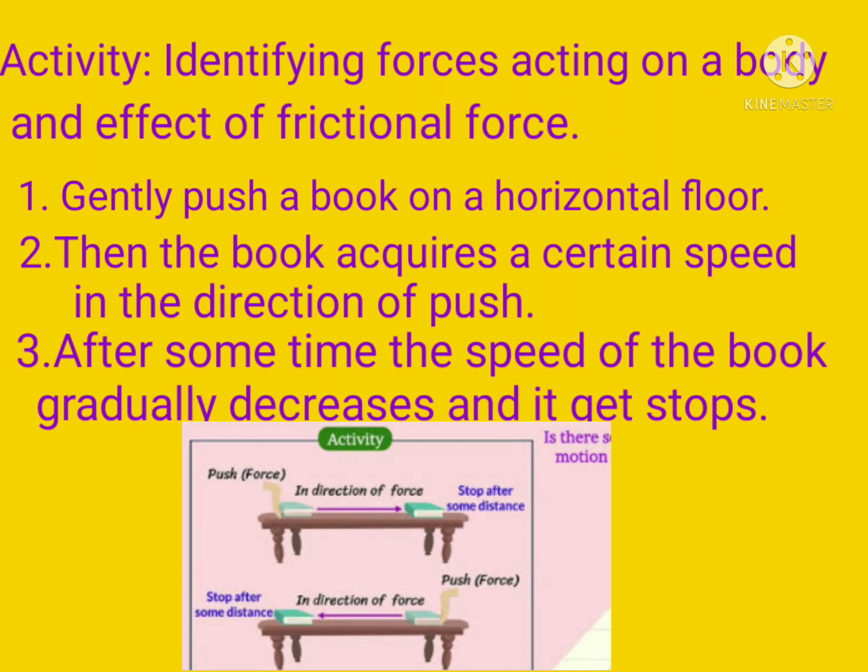Then the book acquires a certain speed in the direction of the push. However, the speed of the book gradually decreases and after some time it stops. Students, what do you observe? Why does the book stop after covering some distance?